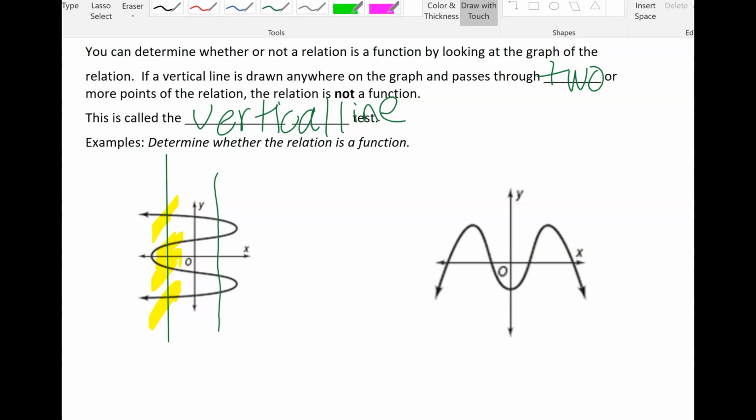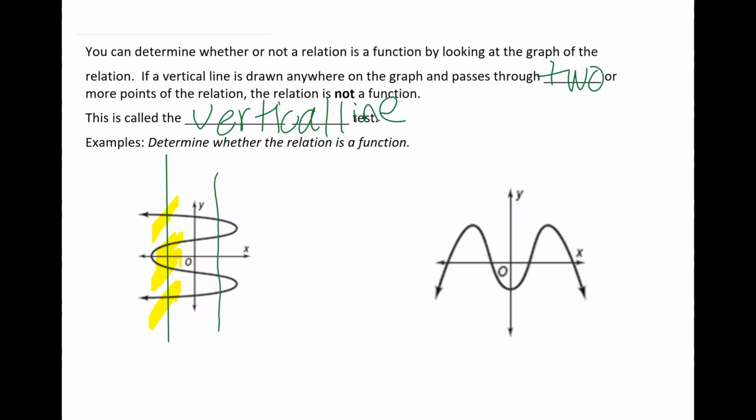So now, if I come over here and at any point in time I draw a line, I could just keep drawing my lines. My lines do not cross through any more than one point on the graph. Therefore, this second graph does pass the vertical line test, which means ding, ding, ding, we've got a function.